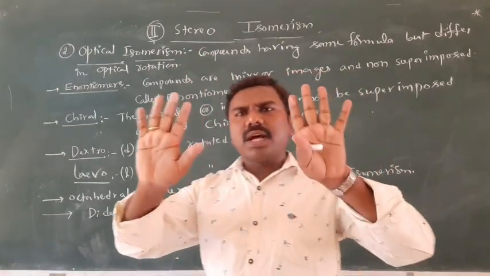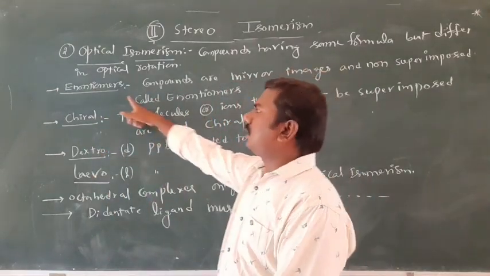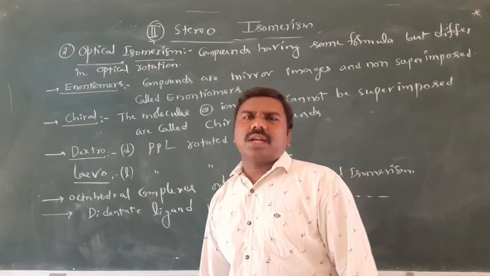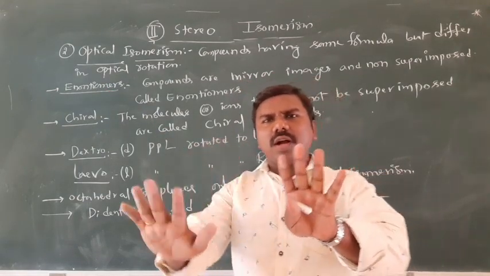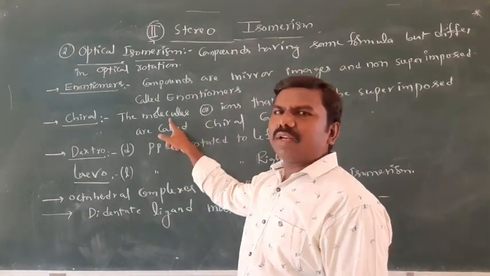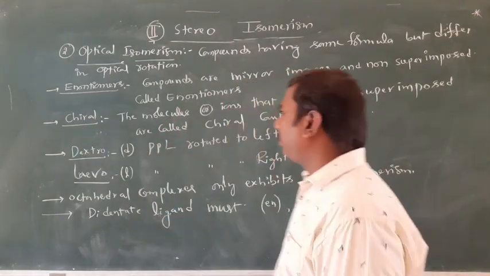Enantiomers: compounds that are mirror images but not superimposable are called enantiomers. Chiral: compounds or ions which cannot be superimposed on each other; this phenomenon is called chirality, and such compounds are called chiral compounds.